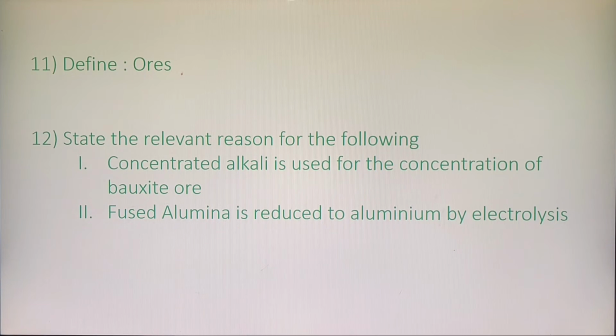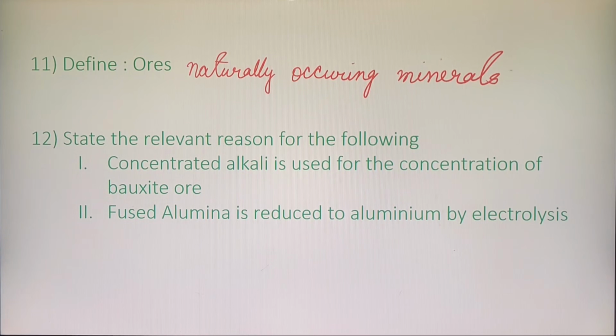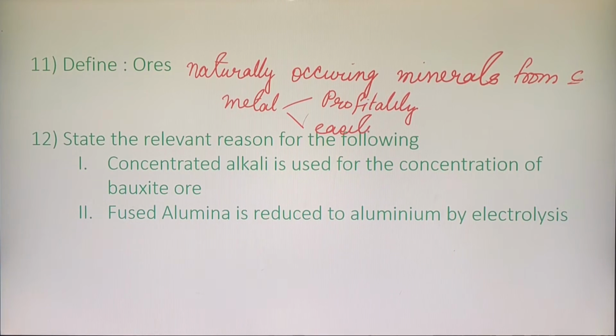The first question is, define ores. Ores are naturally occurring minerals. That means in my ore, I will have my minerals, which is a compound of a metal, from which the metal can be extracted. How can it be extracted? In two ways, profitably and easily. So, put the definition together. Ores are naturally occurring minerals from which the metal can be extracted profitably as well as easily.